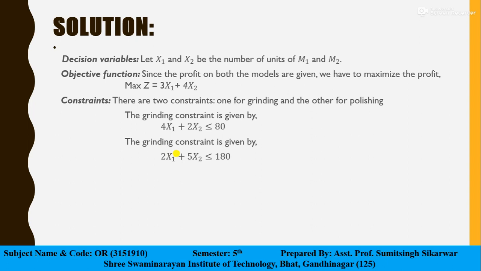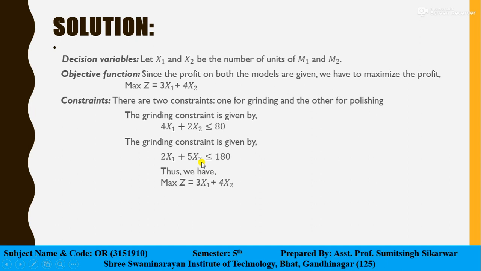So multiplying 3 into 60, we have 180 maximum hours available on polishers. So the equation becomes 2x1 plus 5x2, which must be less than or equal to 180.